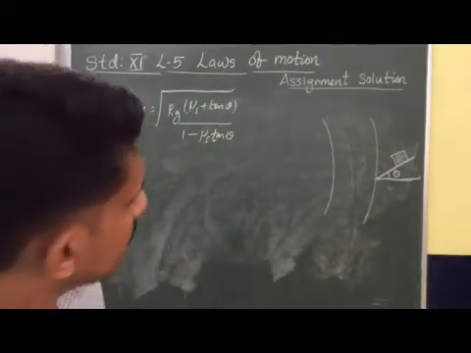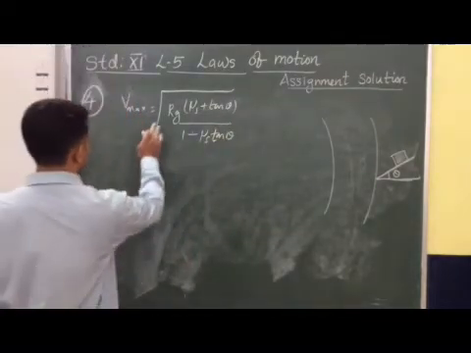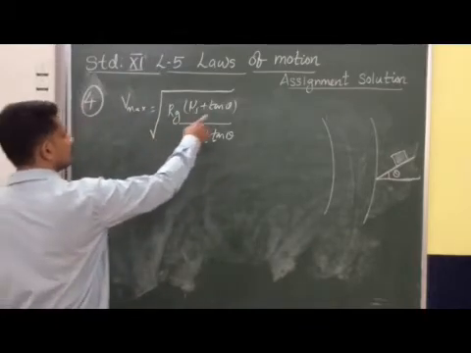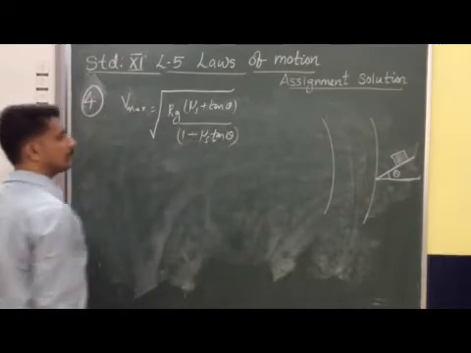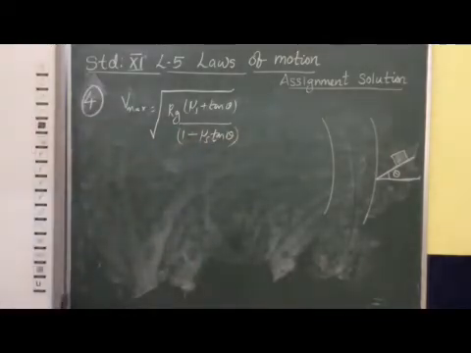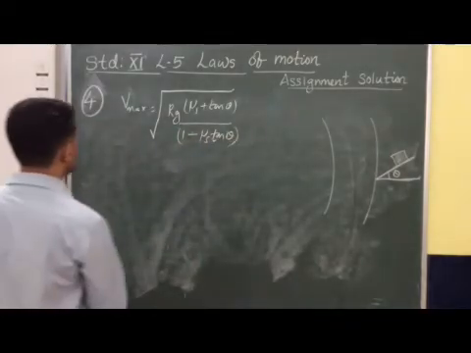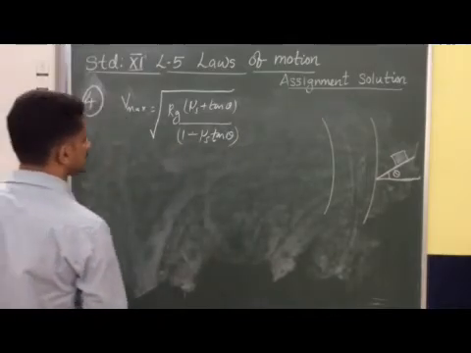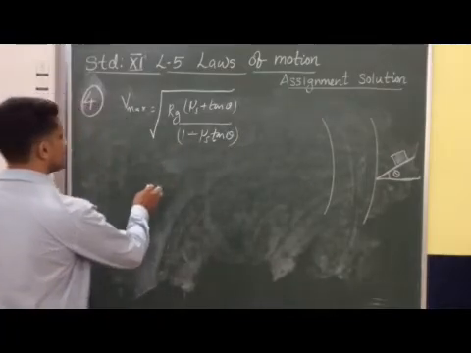So this is the way we can find the value of Vmax. You can substitute all these values and you will get the answer. Vmax is equal to under root of Rg into μs plus tan theta divided by 1 minus μs tan theta.